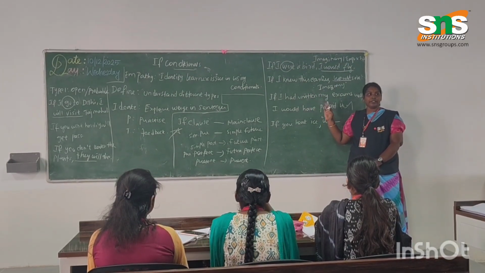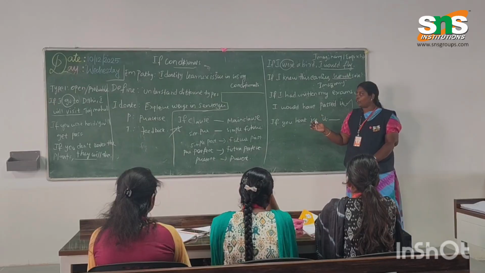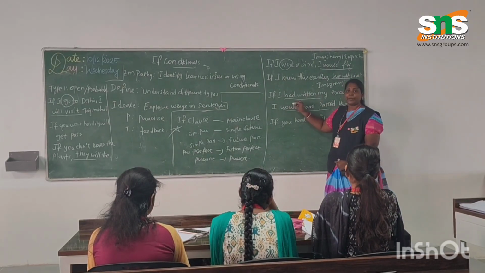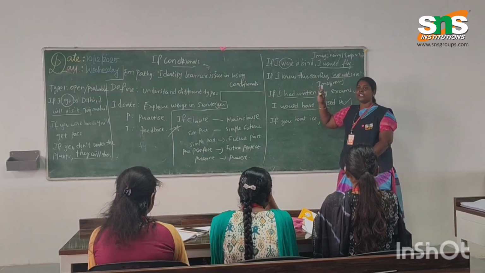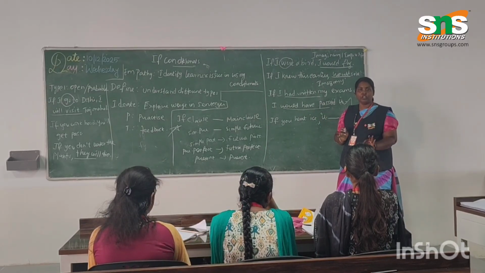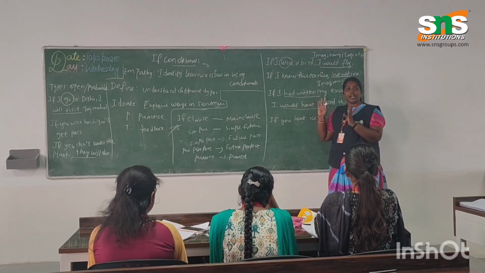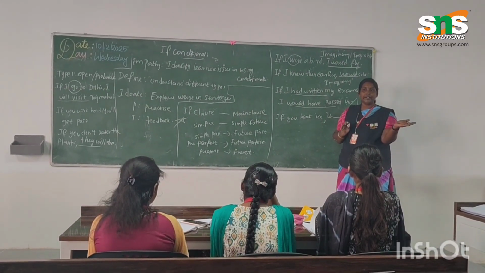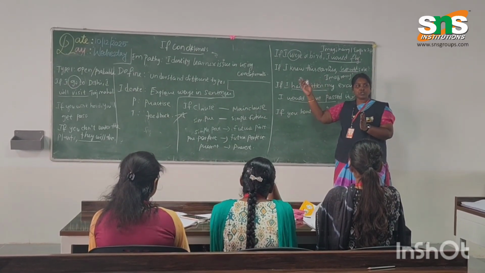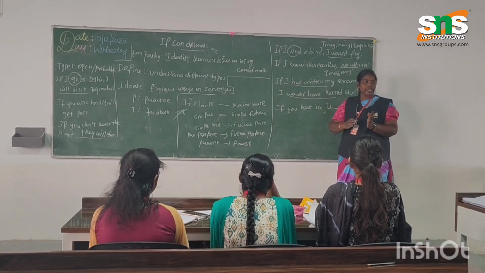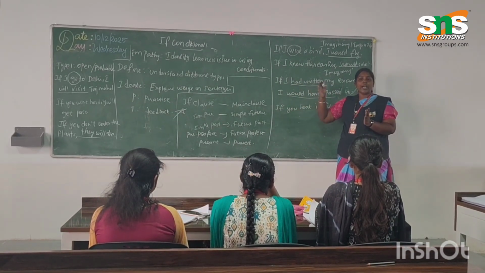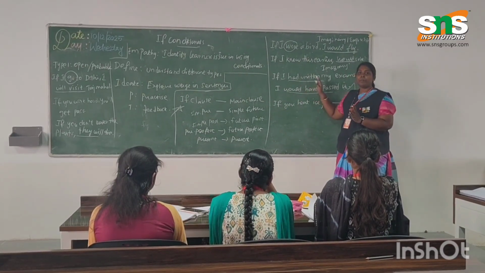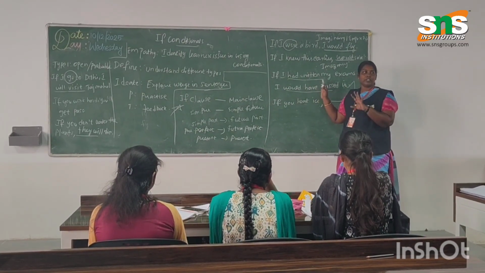ஓகேவா? So for this we are using the structure of had plus V3 and here it is future perfect tense யூஸ் பண்றோம். if conditionals ஓட basic concept இது மட்டும்தான். So நாலு டைப் இருக்கு. நாலு டைப்லயே வந்து பாத்தீங்கன்னா in a if part if you have a present tense in main class I am using will or shall. Past tense I use future past and past perfect tense I use future perfect tense. So this will be the basic concept. You can remember it ever.